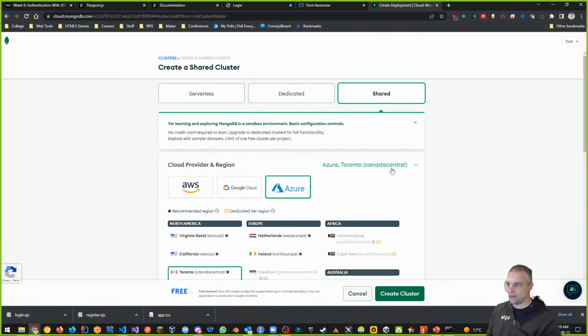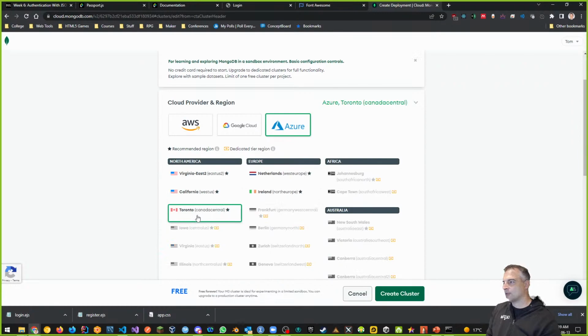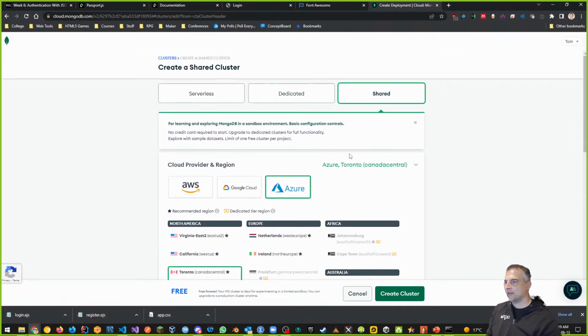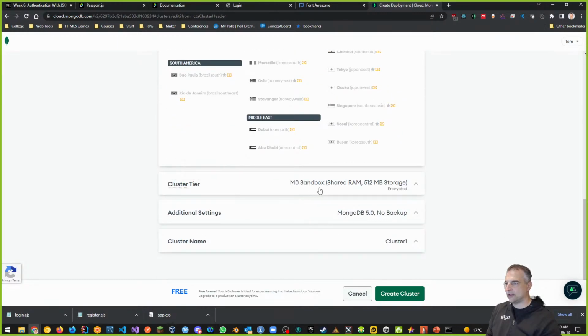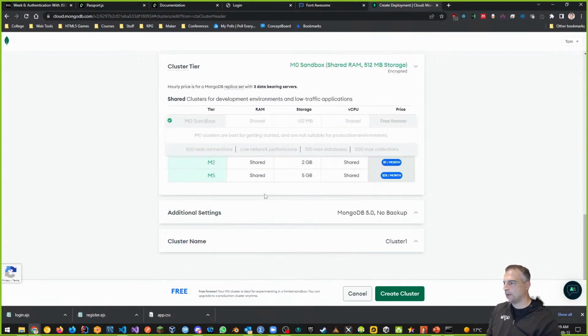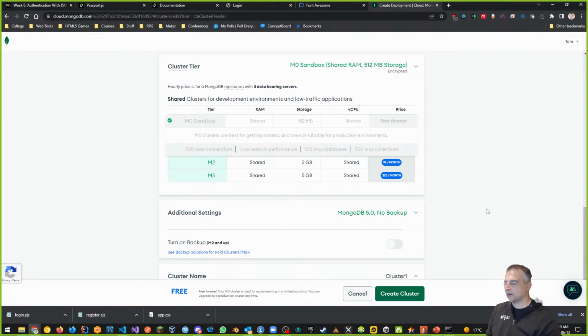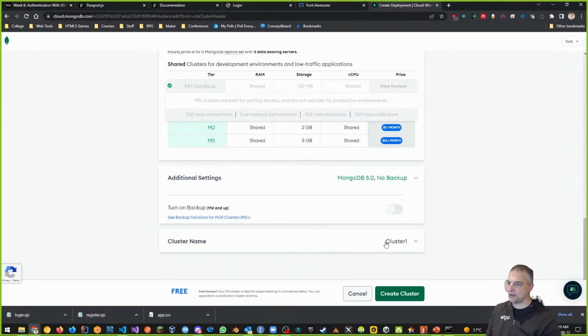We want free services. Again, we're choosing Toronto, Canada, right? That's our thing. I chose the shared option up here at the top. I scroll down and cluster tier. Again, you can open this up. It's using the shared tier, this one. And no backup, because that's shared. And the cluster name is cluster 1.